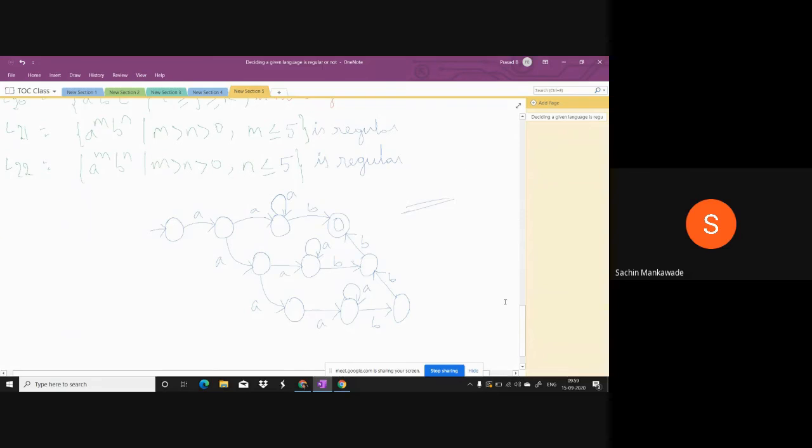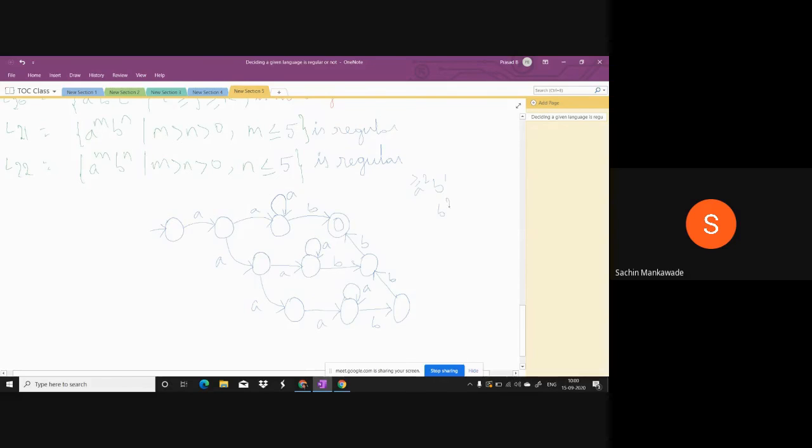Of course, the relation is there, no doubt. What is that relation? A's must be greater than B's. Now, are you checking that relation until infinite or until finite? We have to check: when B's are 1, A's must be greater than or equal to 2.